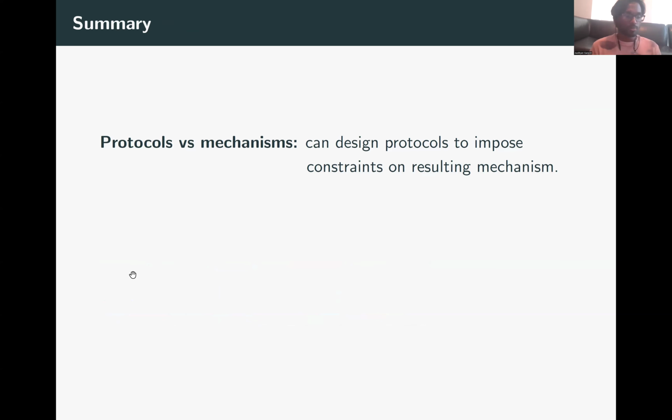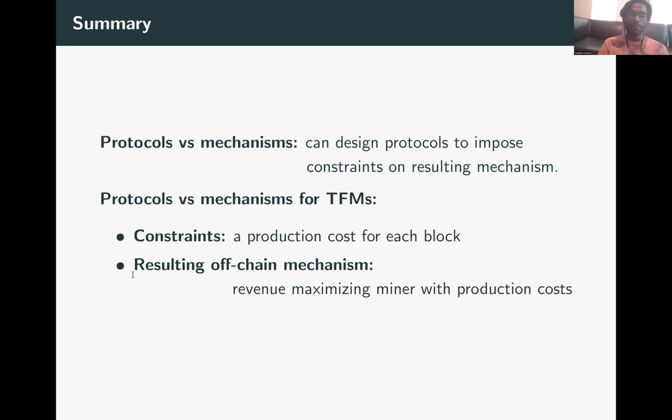All right. So this brings us to the summary of the talk. In our talk, we looked at the protocol versus mechanism lens. That is, in any decentralized system, the platform designer can basically design the protocol to shepherd a particular behavior from the user, but it cannot directly micromanage how users behave. And then we apply this protocol versus mechanism lens to TFM.